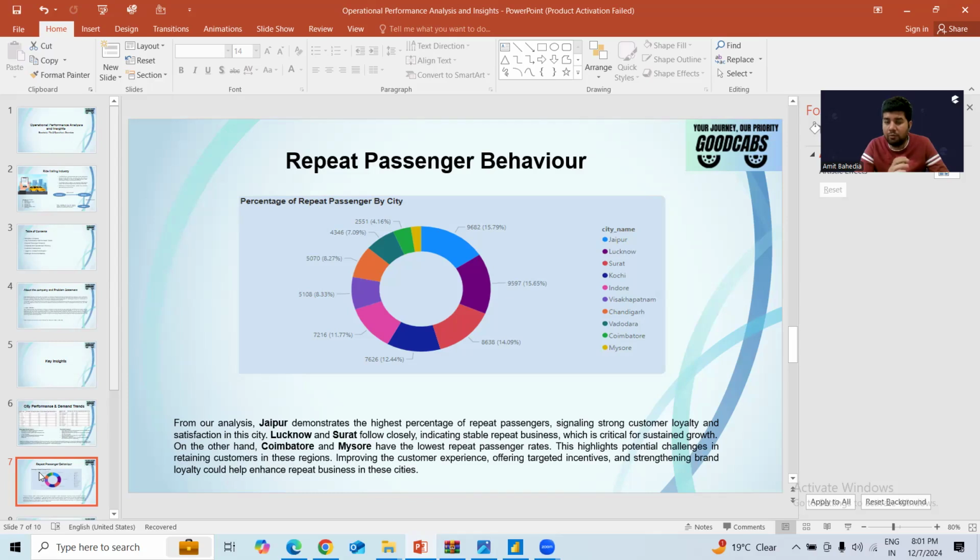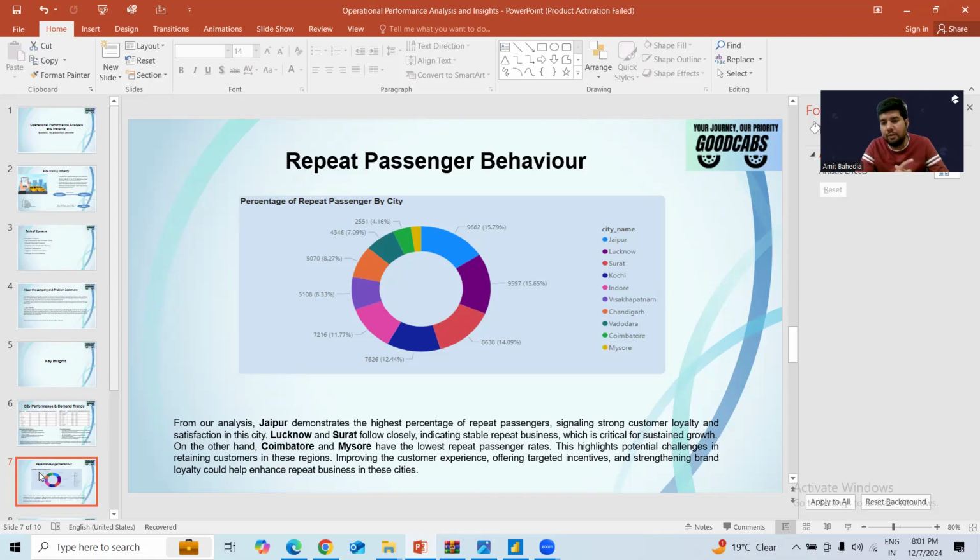So from this visual, we can see that Jaipur demonstrates the highest percentage of repeat customers, showing strong customer loyalty. Lucknow has also followed closely. It's 15.65 and 14.09 repeat customers there. Repeat customers are very important to see the performance: how many customers are repeatedly using the services. So that's also a main thing.